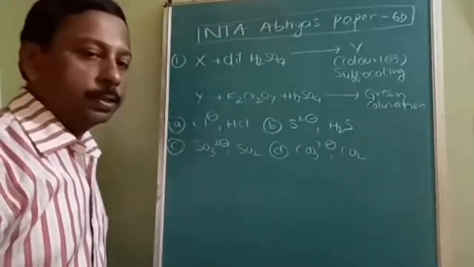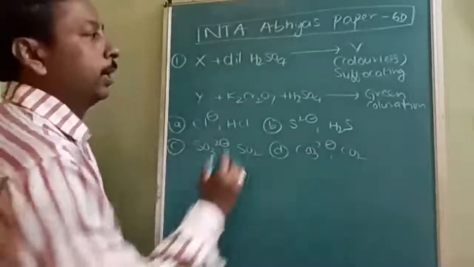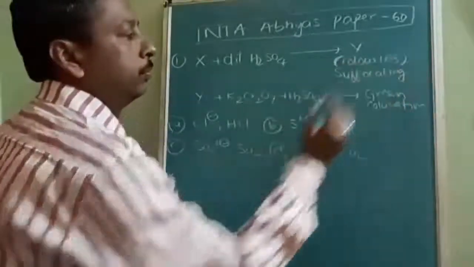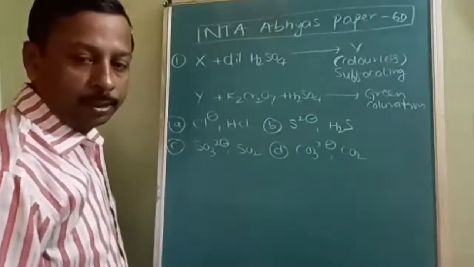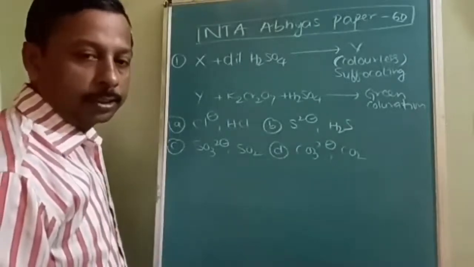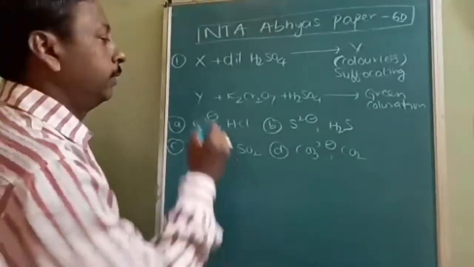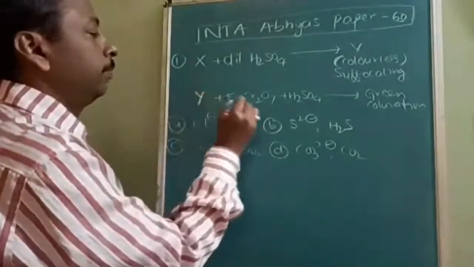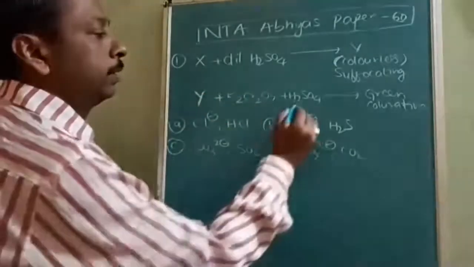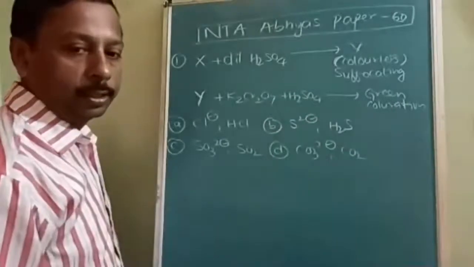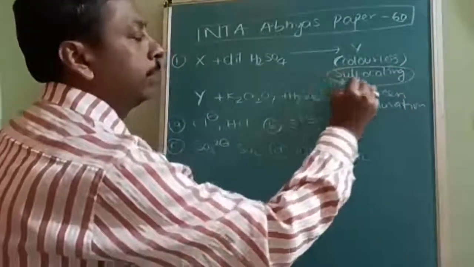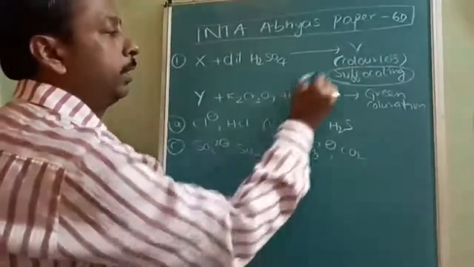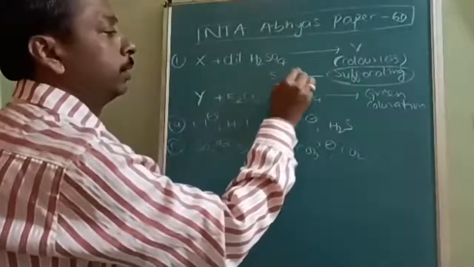X plus dilute H2SO4 will give a colorless suffocating smell. Then Y plus K2Cr2O7 plus H2SO4 gives green coloration. Immediately after suffocating smell, it should strike your mind that it is SO2.